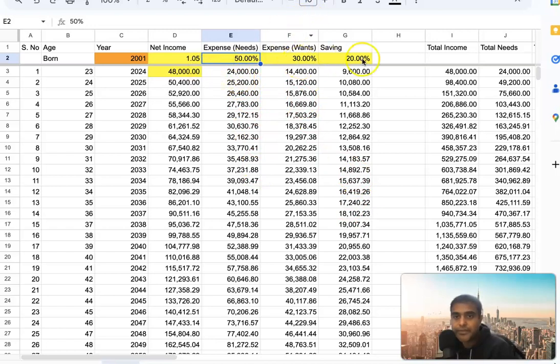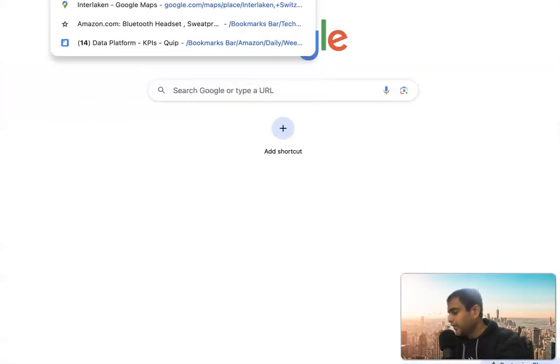So I followed that 50-30-20 model: out of $48,000, 24,000 will be spent on the needs. 24,000 per year will mean $2,000 per month, by the way. So $2,000 per month will go towards housing, which could be rent, electricity, gas in the house, and then petrol for your vehicle, your auto insurance. All those things are your needs that you need to operate your life. Wants will be 14,400 per year if you divide it by 12.